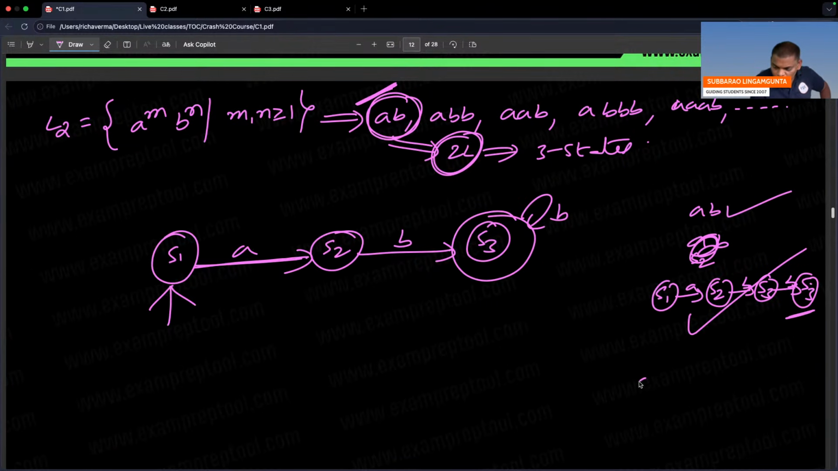Next one. Can you see this one? S1. Be careful. S1, A, S2.